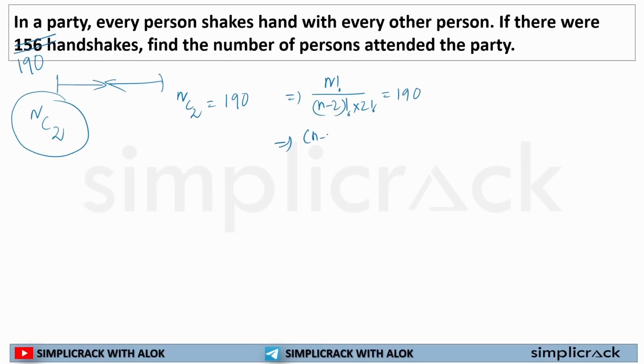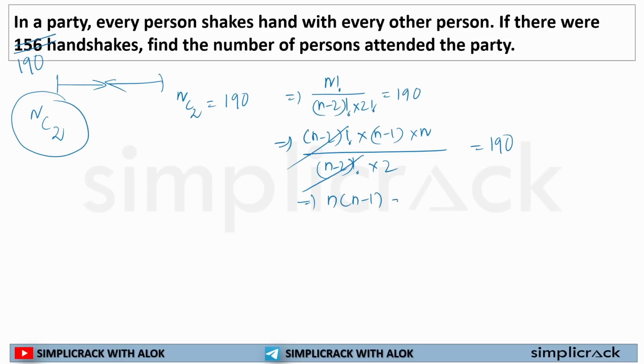My n factorial can be written as (n minus 2) factorial into (n minus 1) into n, divided by (n minus 2) factorial into 2 factorial, and 2 factorial is 2, is equal to 190. So (n minus 2) factorial cross out. n into (n minus 1) is equal to 190 multiplied by 2, which is 380. So n will be 20 and n minus 1 will be 19. So 20 persons attended the party and 190 handshakes happened between them.